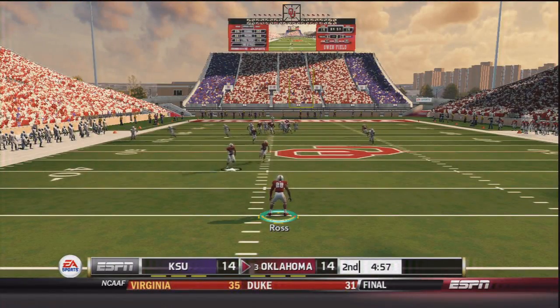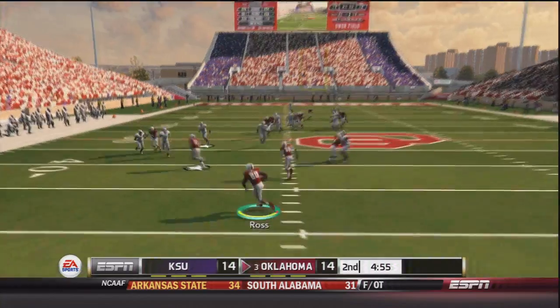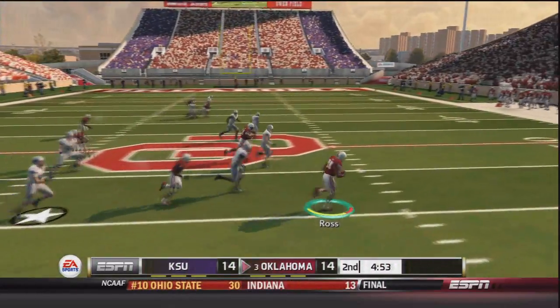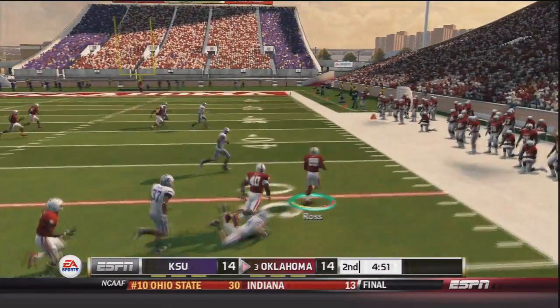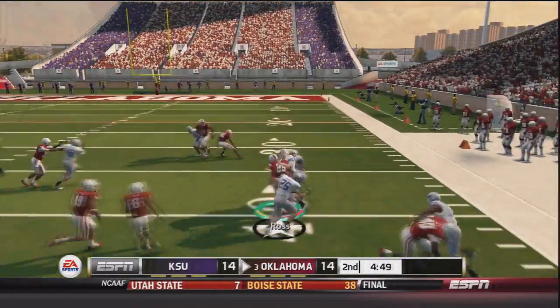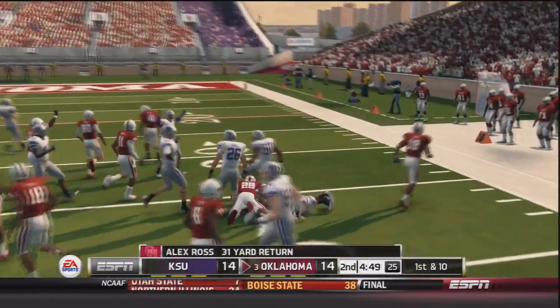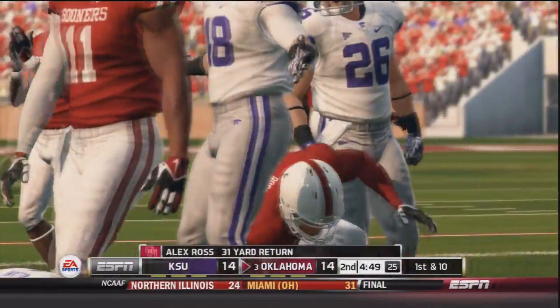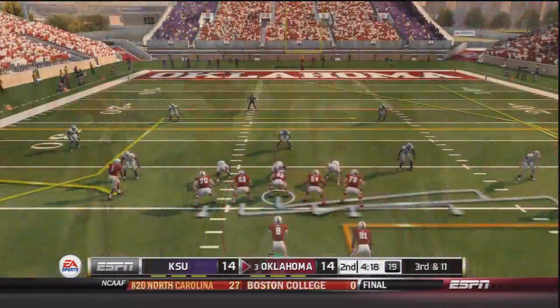It's Alex Ross back to return at about the 30-yard line. He will catch and run with this. He cuts back to his right side. He's got decent blocking. He's across the 50, jukes out a player, and runs over someone at the 40, brought down about the 37-yard line. A 31-yard return for Alex Ross.